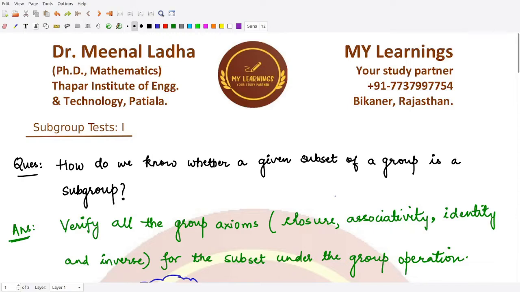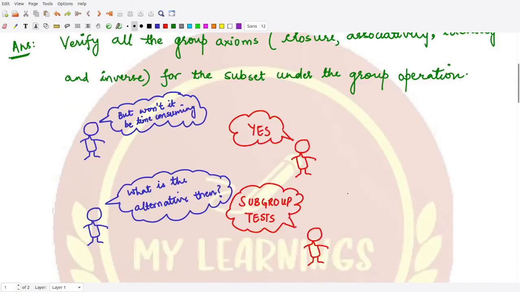So this person here has a doubt: won't it be time consuming, because if we go on checking the axioms, it would be a lengthy process, since we have to check it for each element which is a member of the given group? So this fellow says yes, it is obviously time consuming. So this fellow asks, what should I do then in order to save my time? Is there any alternative method? We have subgroup tests as well, which may help us determine whether the given subset is a subgroup or not.